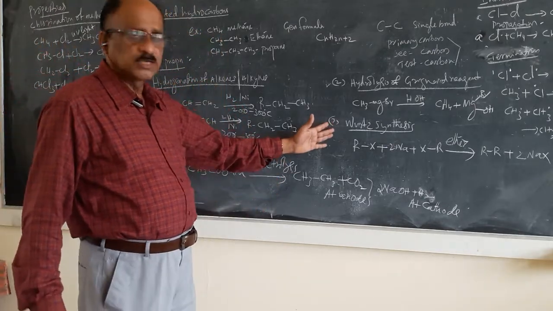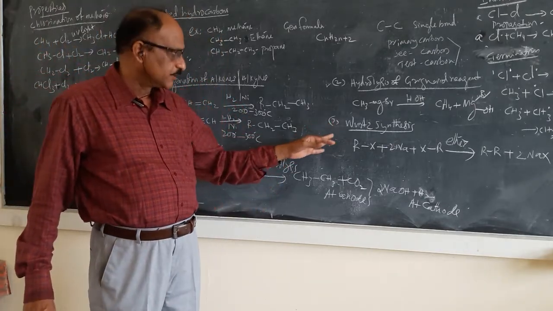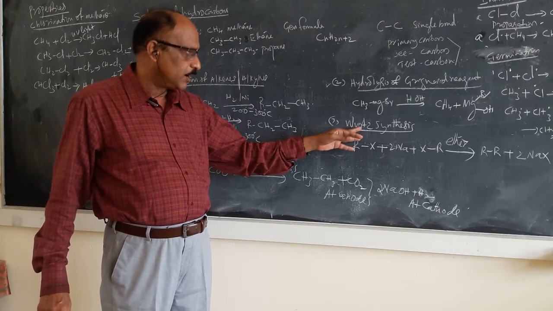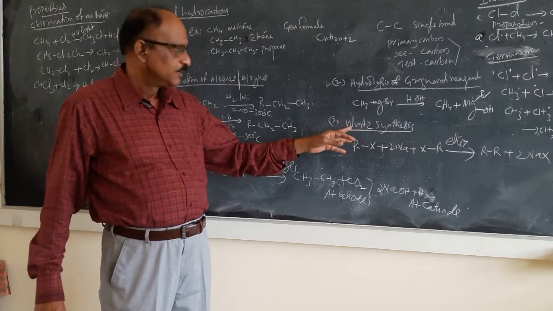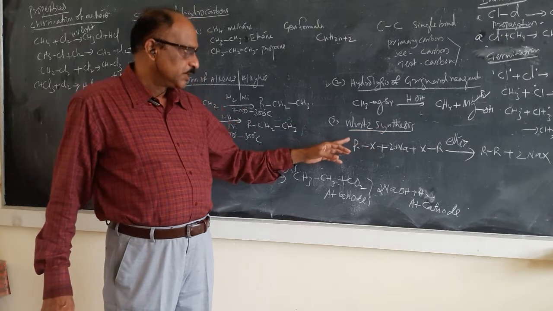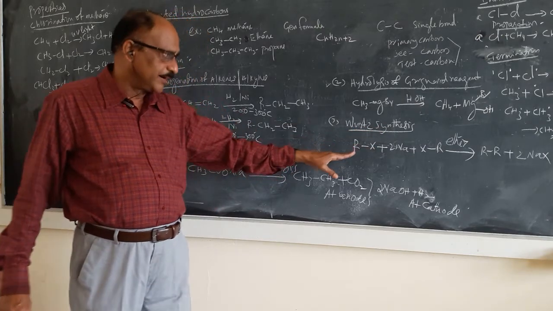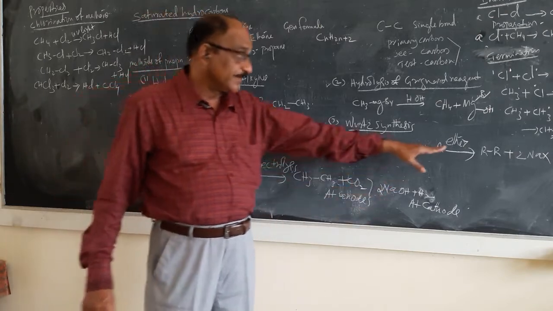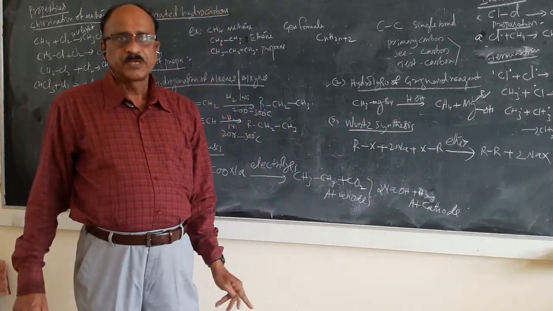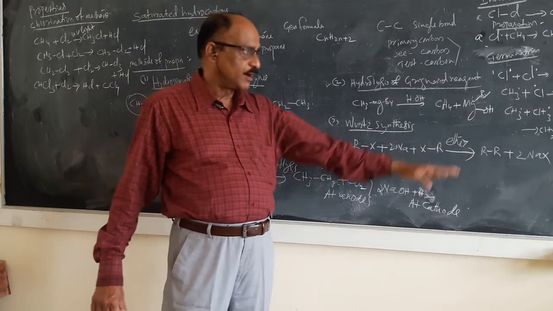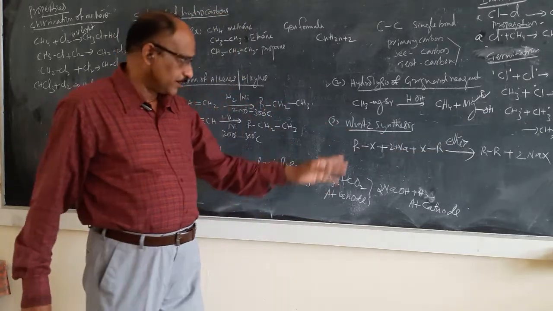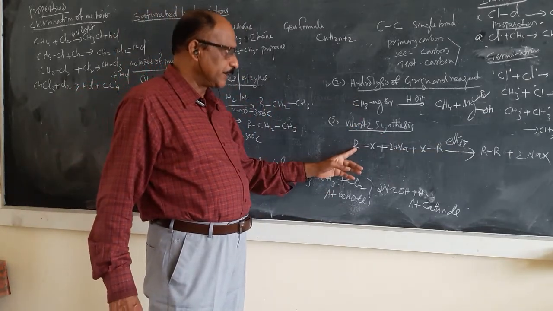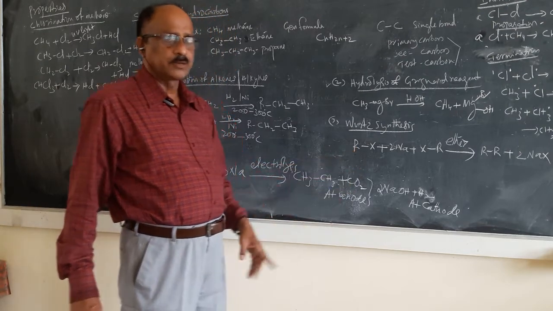The third one is known as Wurtz synthesis, W-U-R-T-Z, in which alkyl halide is reacting with sodium in presence of ether medium. In presence of ether medium, you are getting alkane. Wherever the alkyl group is there, I put the group R. You can put CH3.